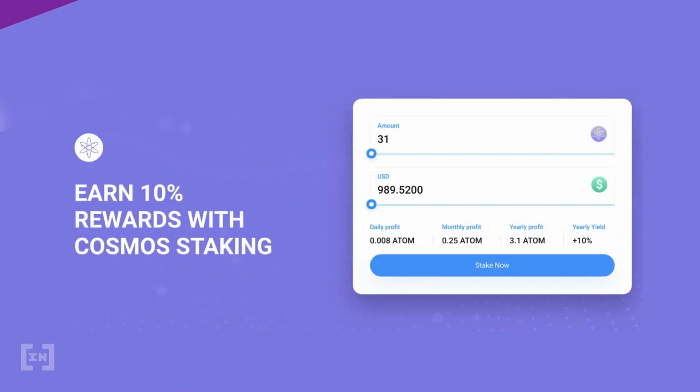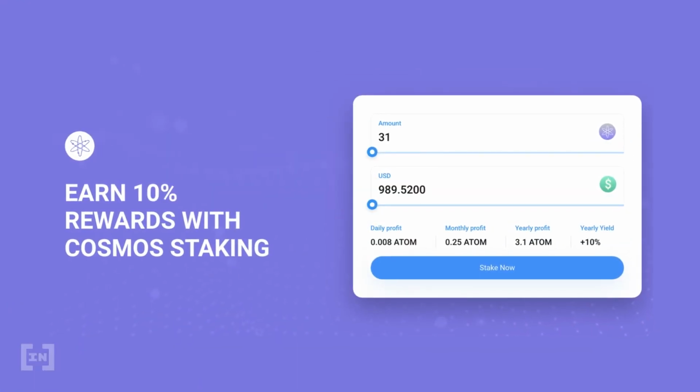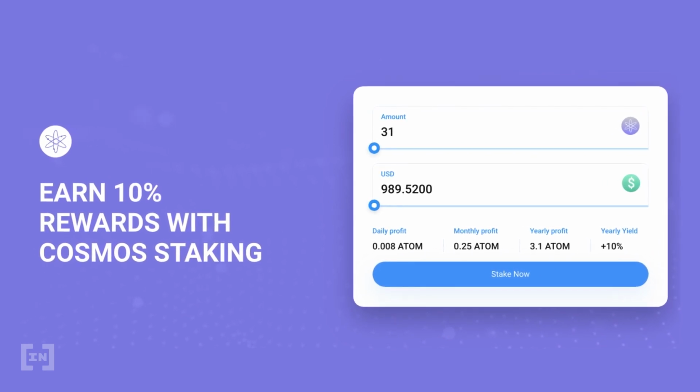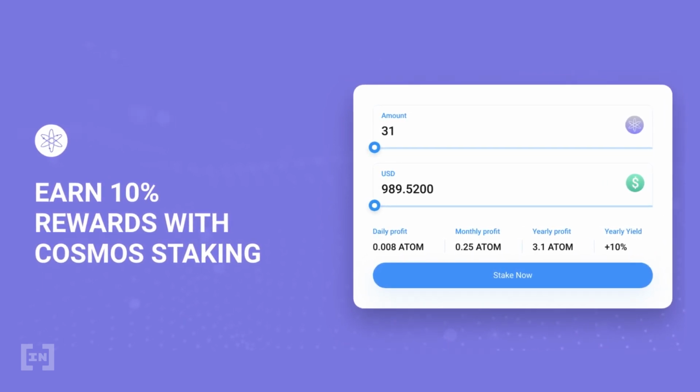Lastly, we wanted to mention Cosmos. Cosmos staking is a little bit more lucrative than the other ones we've mentioned, coming in at around 10%. This is of course attractive. Just be aware that it does take 21 days to unstake funds, so you won't have access to them on short notice if you do go this route.